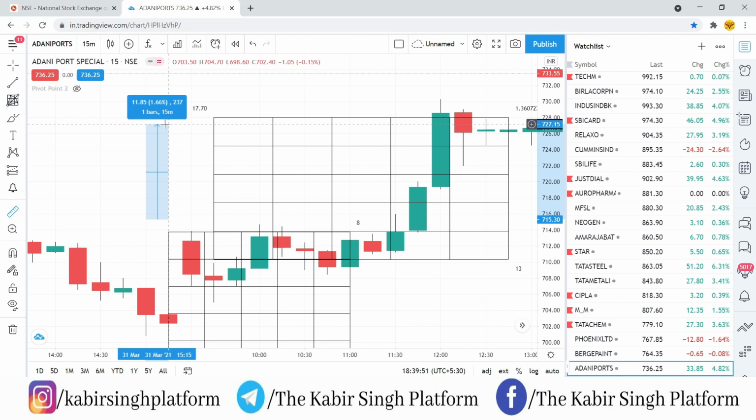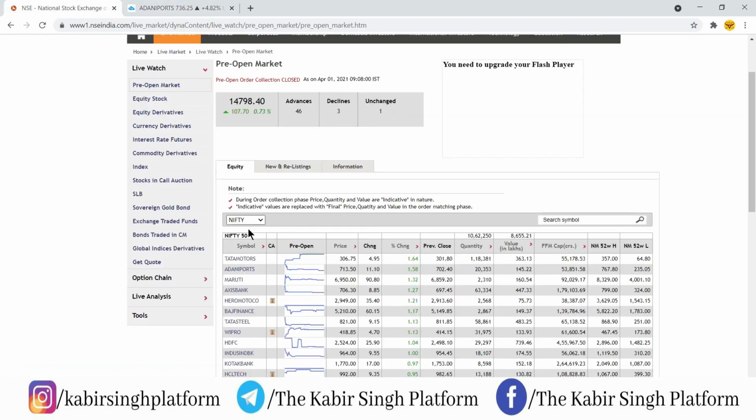So we have checked 4 stocks now, and in all the 4 we have got good targets. I will also take you to Tata Motors, which is our 5th stock selection according to the pre-market data. All right.